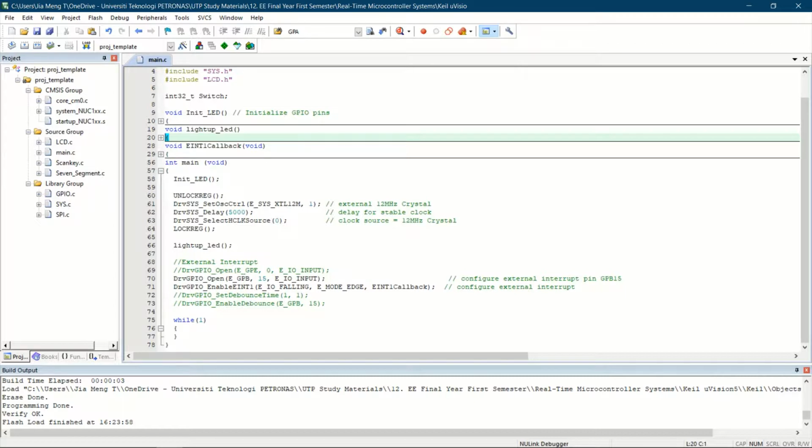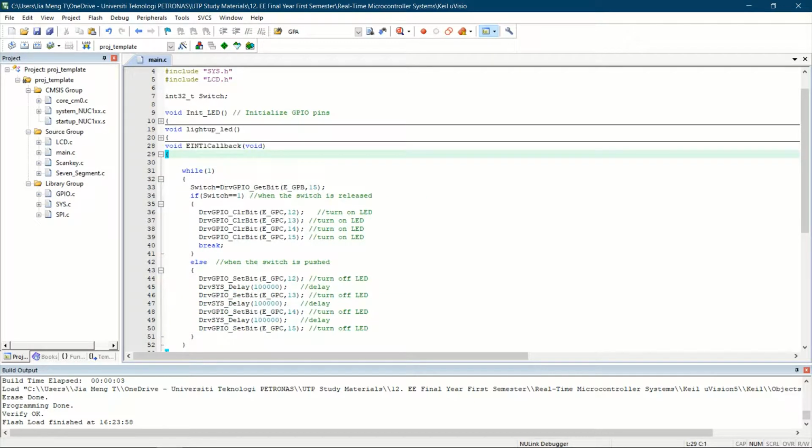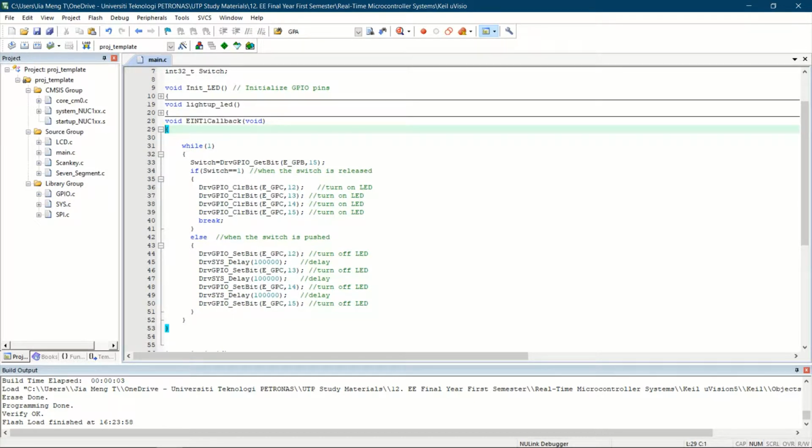Then after all the LEDs are lit out, we configure the external interrupt pin, which is GPB15, to the input pin. Then we can run this function, which is the int callback. In this function, while the switch is 1, so when the switch is released, the switch is assigned to 1. When the switch is pushed, then the switch is assigned to be 0.